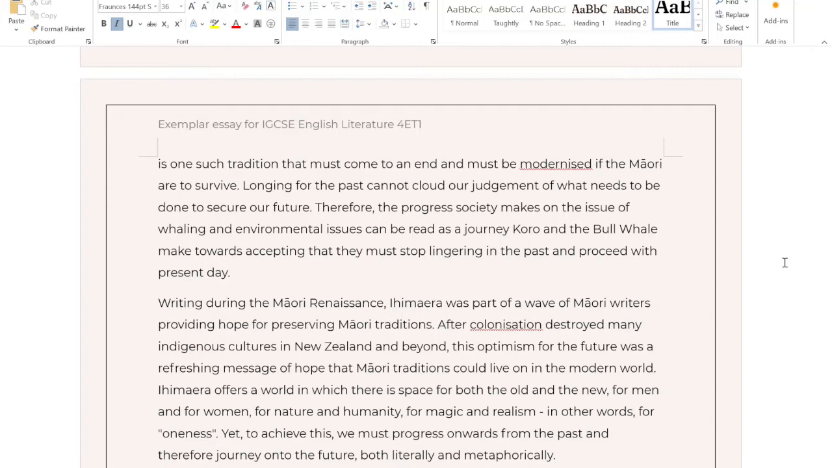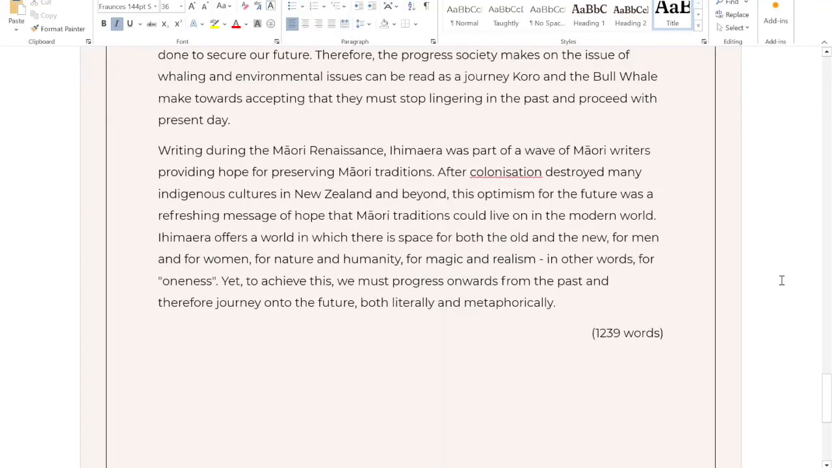journey Koro and the bull whale make towards accepting that they must stop lingering in the past and proceed with the present day. Writing during the Maori Renaissance, Ihimaera was part of a wave of Maori writers providing hope for preserving Maori traditions.